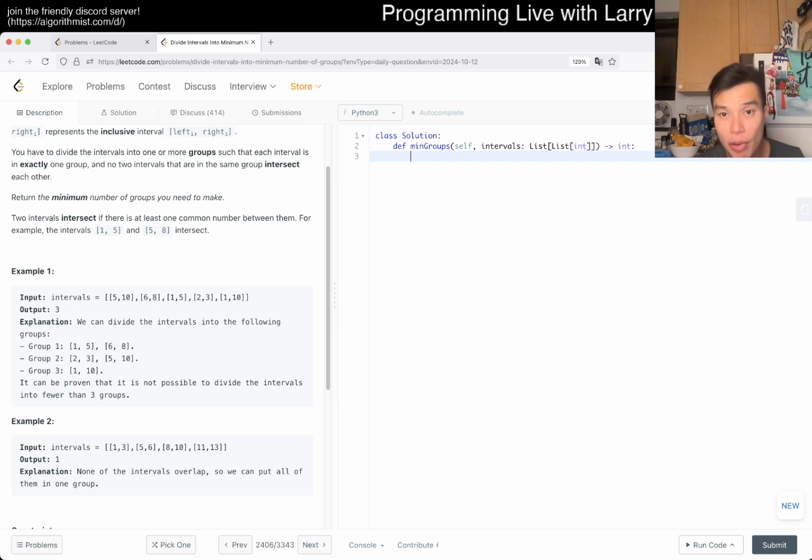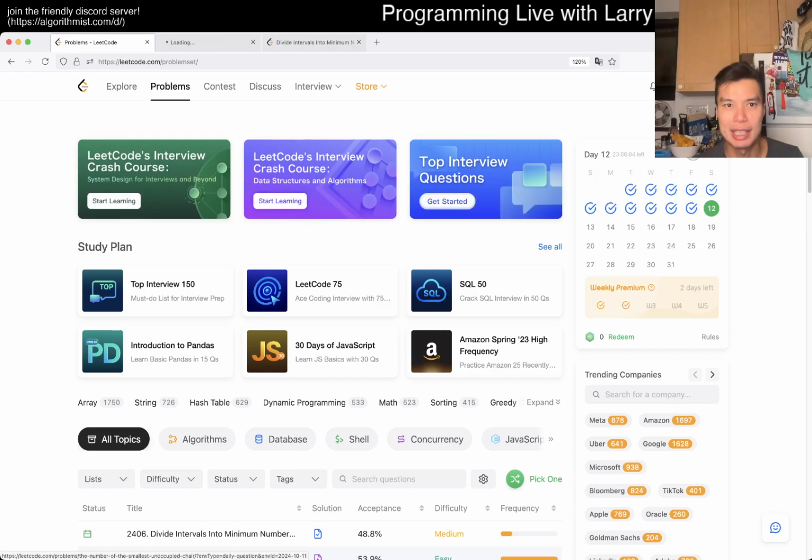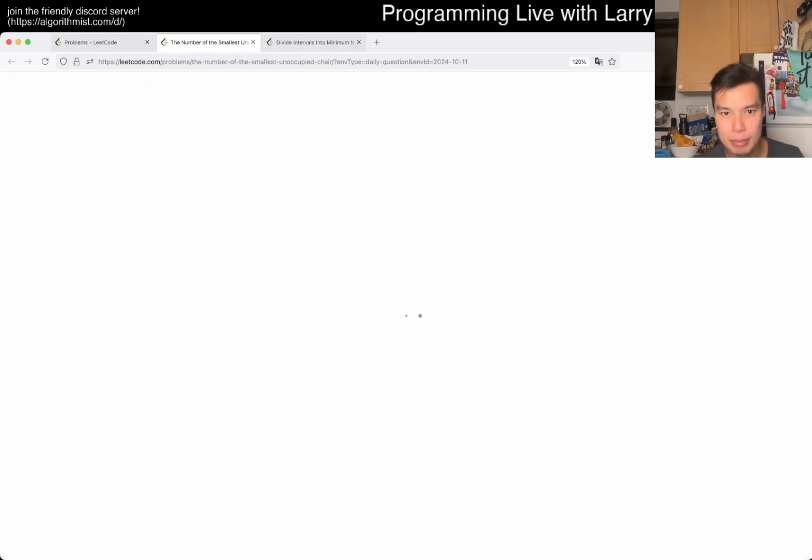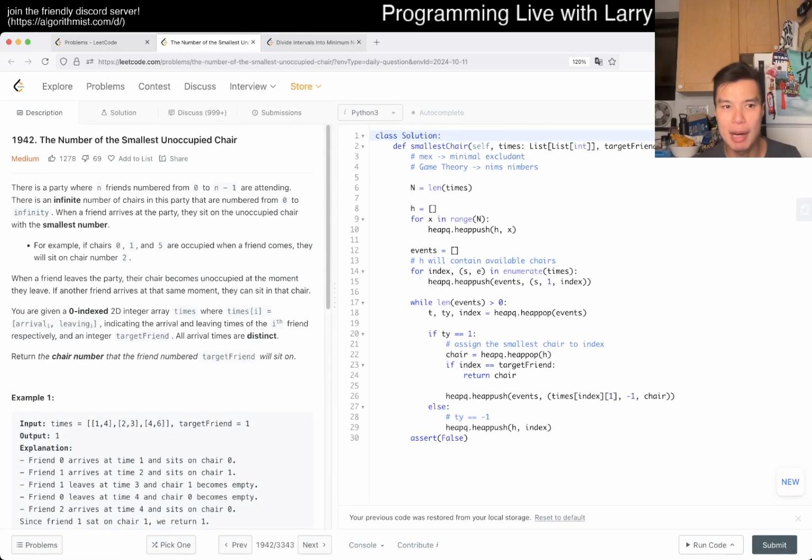So first we want to sort by the interval, because we want the beginning point, and the end point is when that chair becomes free. In fact, after you sort it, this is exactly the same problem as yesterday. I think I didn't do a great job with how I talked about it yesterday, because I was just so tired, honestly, so that's my fault. But that's the minimal excluding thing you can Google.